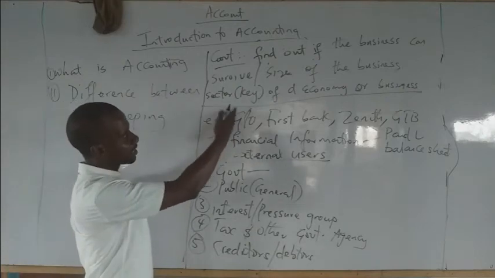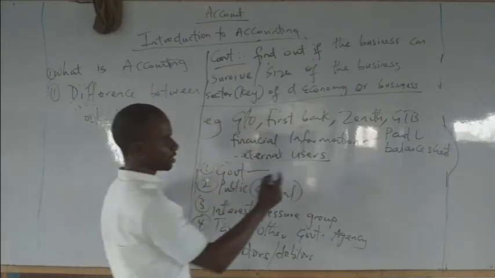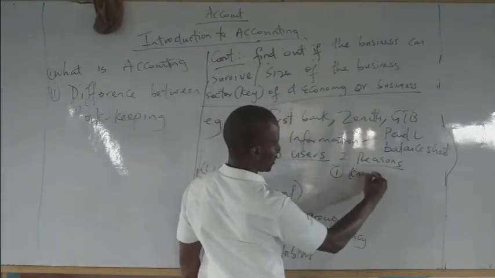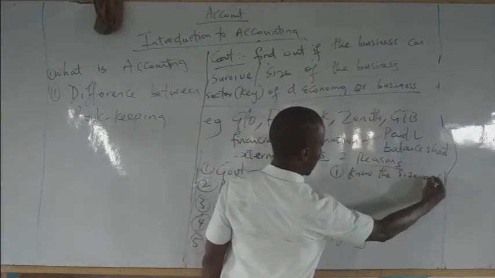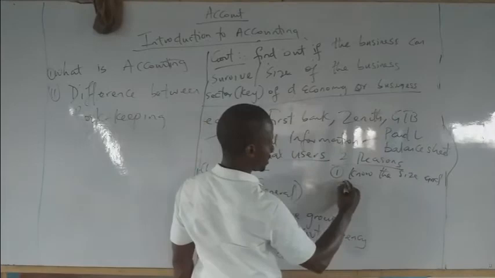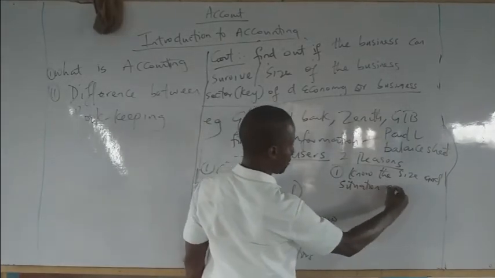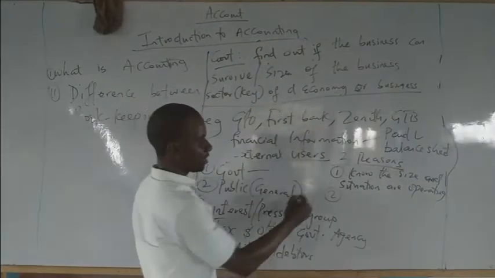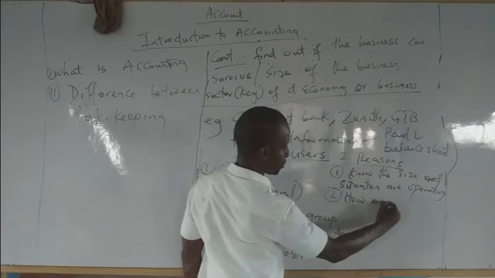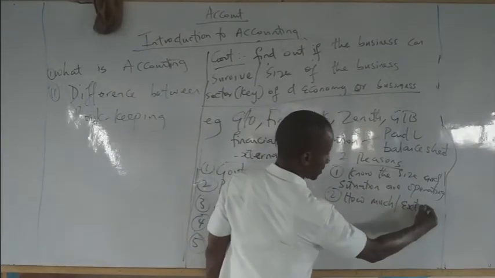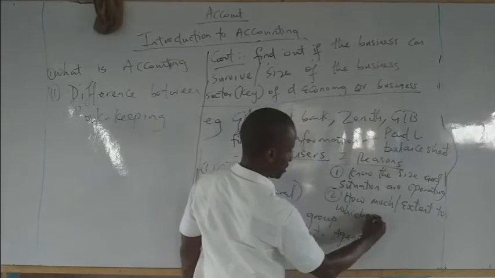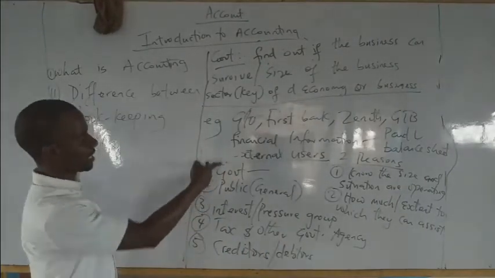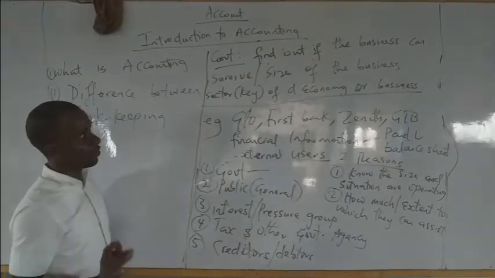Now, finding all these things out is for two reasons. The first one is to know the size and the situation in which these businesses are operating. That is the first thing. Then the second thing, after knowing this, is to know the extent to which they can assist these businesses. So that is just the main aim of the government.